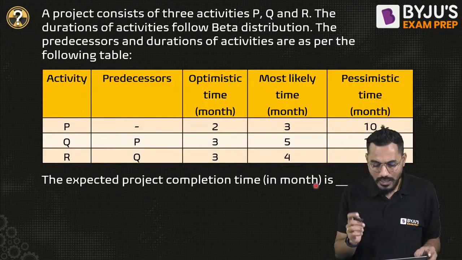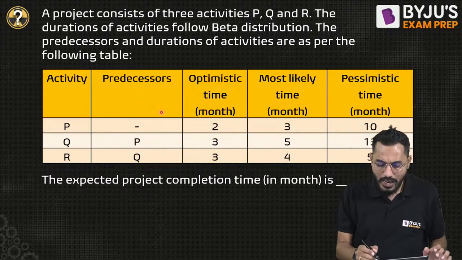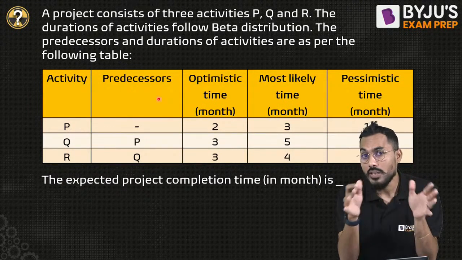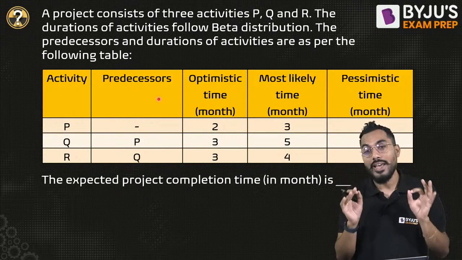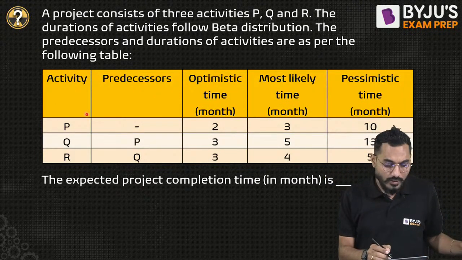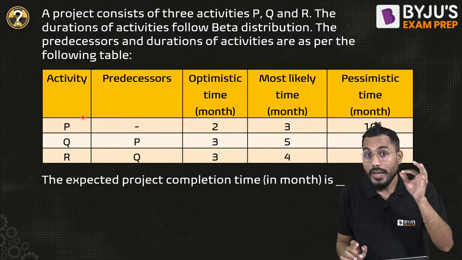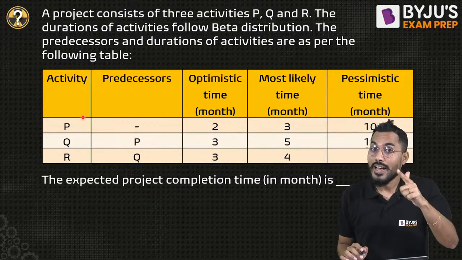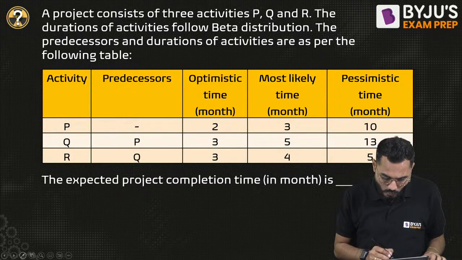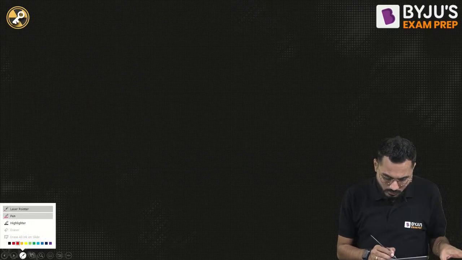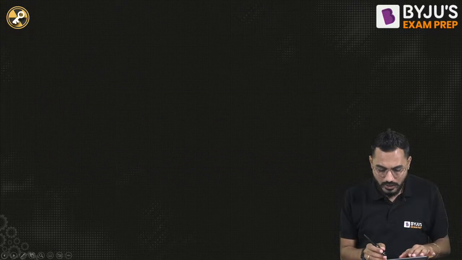It is very simple. Whatever the activity and predecessor relation is given, based on that we have to draw the network diagram. While drawing the network diagram, you should ensure that the predecessor relations are followed. What is the predecessor of P? There is none in the predecessor of P. So I'll quickly draw this network diagram.